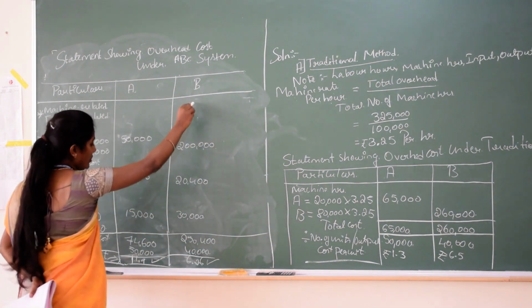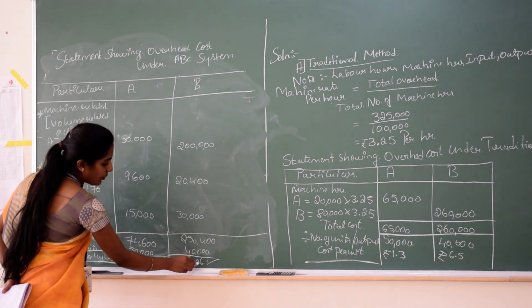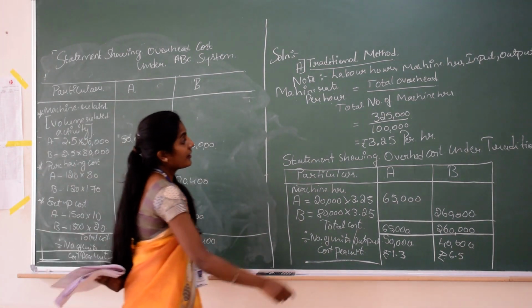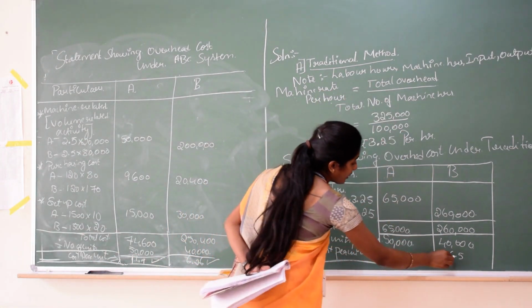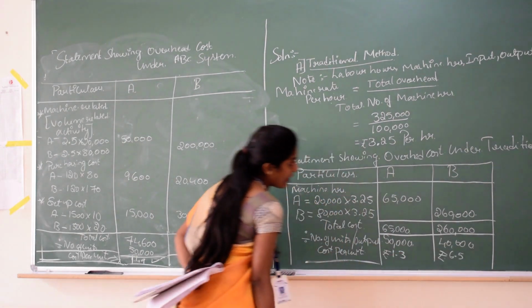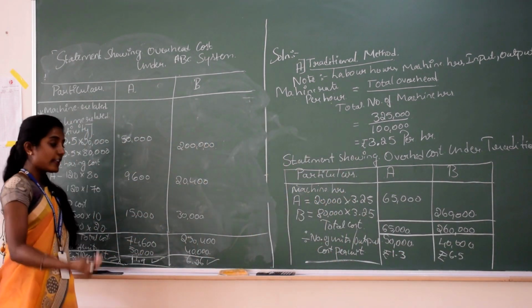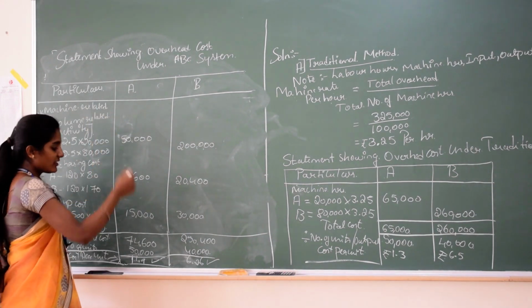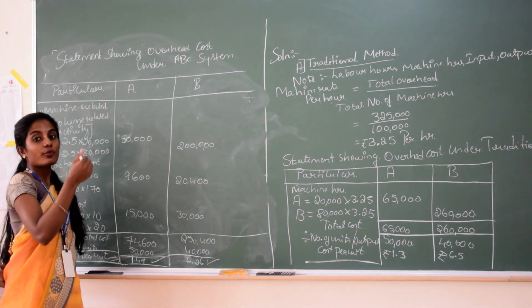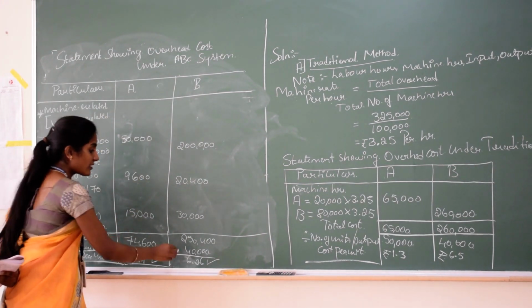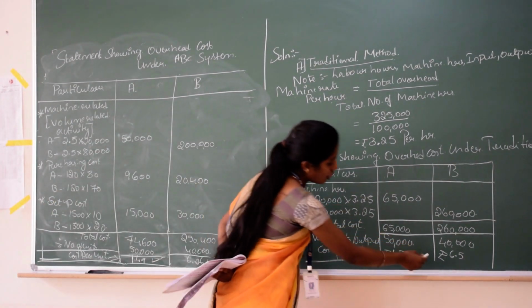And when it comes to B, cost per unit is 6 rupees 26 paise, and under traditional method the cost per unit is 6.5. And you can conclude that under ABC system, the cost per unit for producing product B is less compared to traditional method of costing.